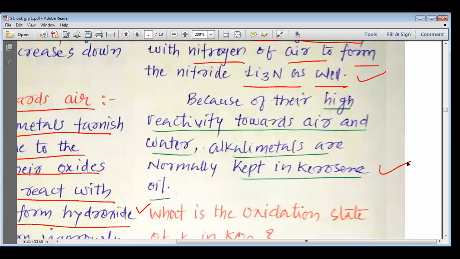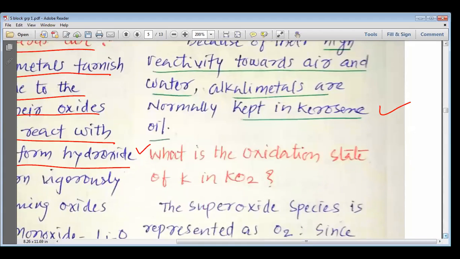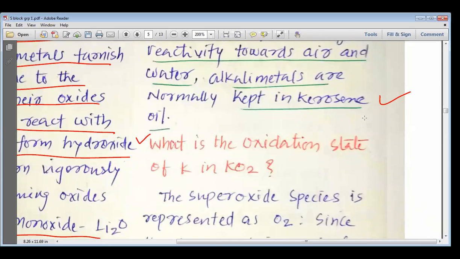Please remember that these metals are stored in kerosene. Why are these metals stored in kerosene? Because these metals are highly reactive, and they react with the moisture and oxygen present in the atmosphere, and that is why they are preferred to be stored in kerosene, so that it does not cause any accident, because they react violently with moisture and oxygen.